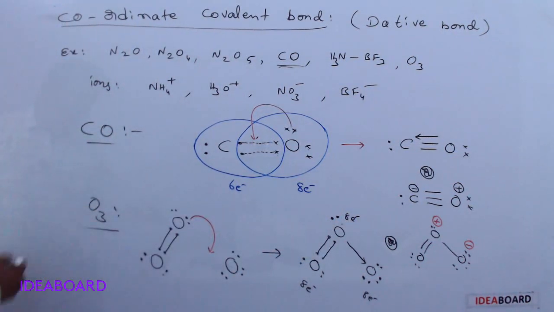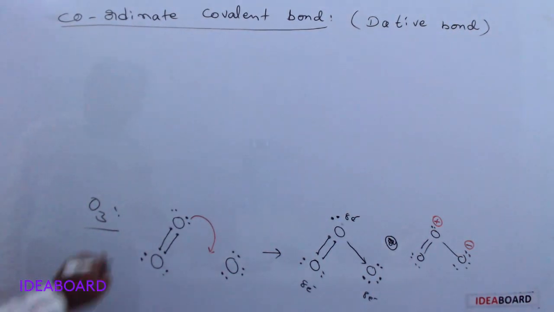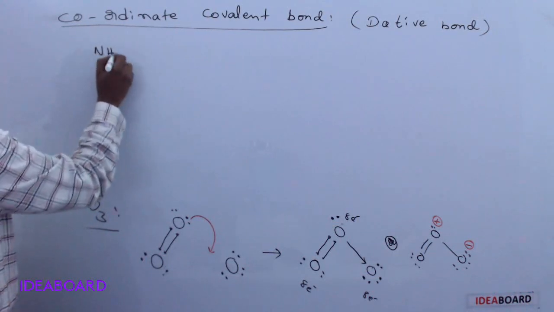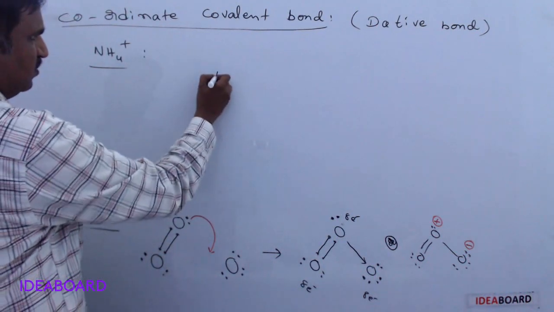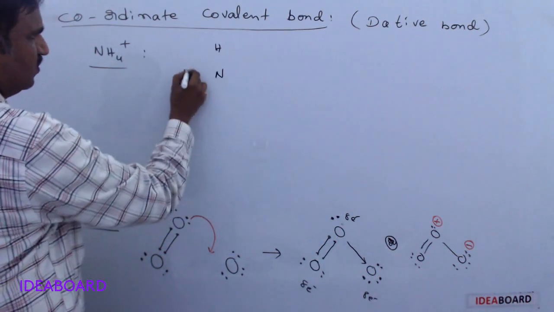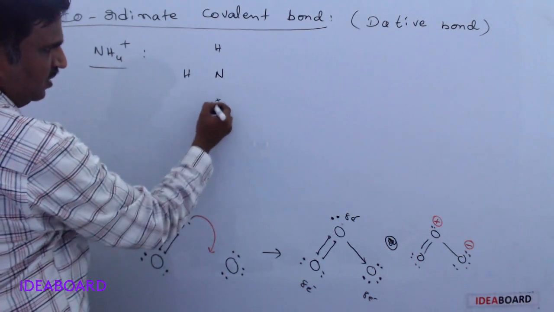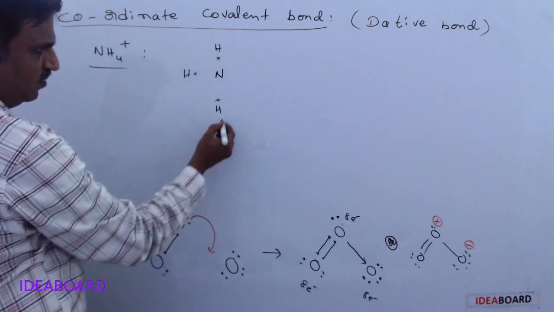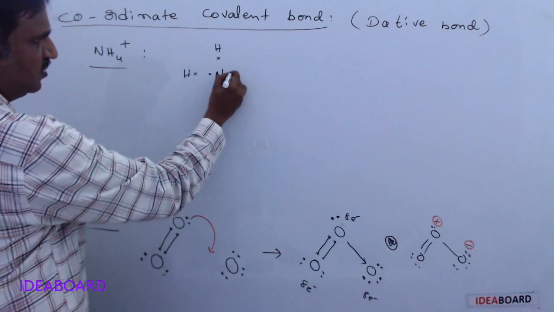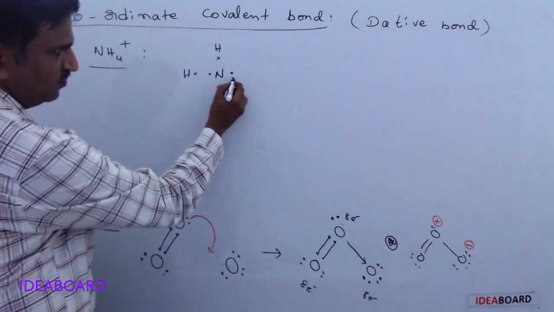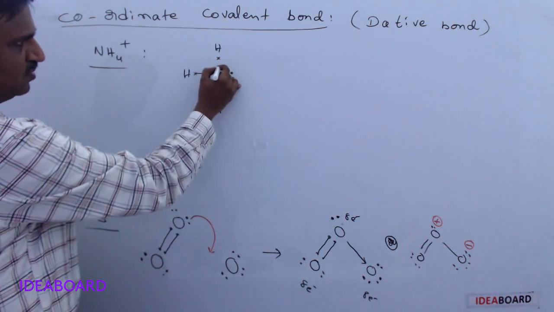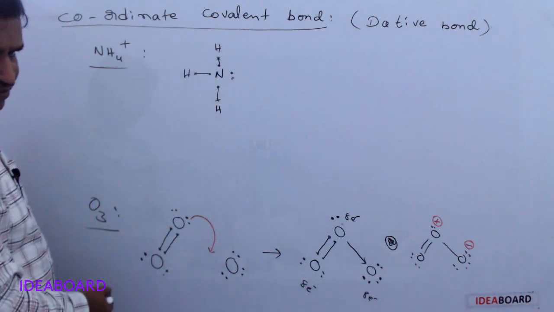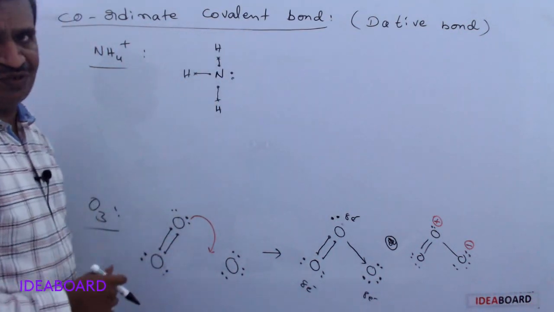This is the O3 molecule. Okay, next. The next example is NH4 plus formation. How is this formed? Normal NH3 means here hydrogen, hydrogen, hydrogen, each with 1 electron. Nitrogen has 5 valence shell electrons. These are the 5 electrons of nitrogen. And this is forming one normal covalent bond, and here also we can write one normal covalent bond. And this nitrogen has a lone pair of electrons on it.